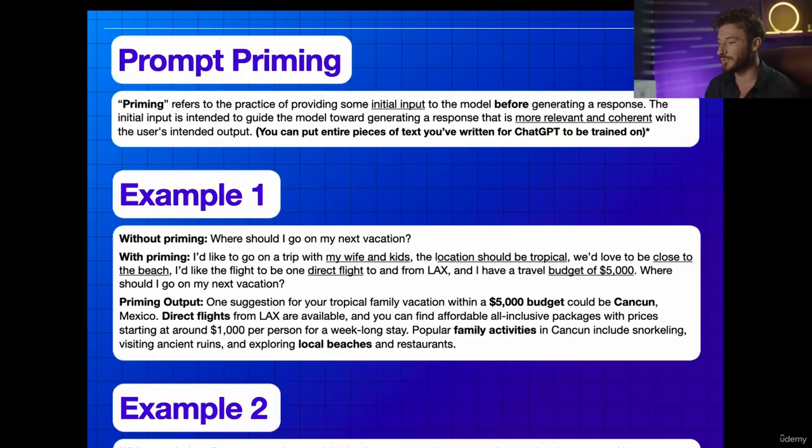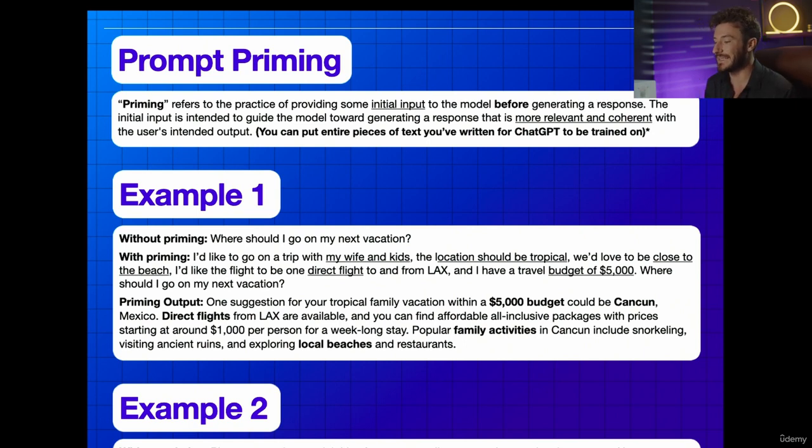So before we get into the actual prompting, let's first talk about prompt priming. Now, prompt priming refers to the practice of providing some initial input to the model before generating your response. You're basically training it on a specific data set. So this input is intended to guide a model like ChatGPT towards generating a response that's more relevant, coherent, and trained for the user's intended output.